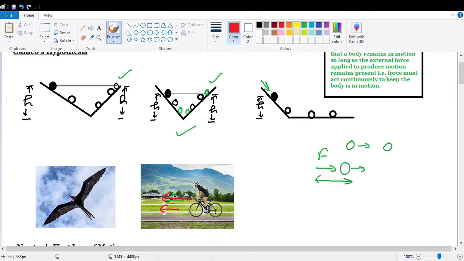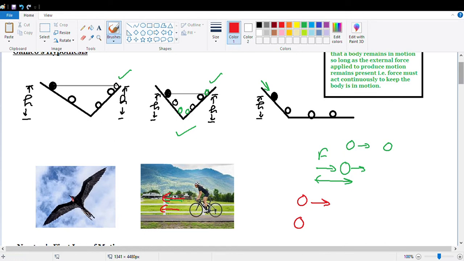Then he said that force is not needed continuously to provide motion to the body. If a force is provided and the body is in motion, it will continue to be in motion, and if a body is at rest, it will continue to be at rest. That was the conclusion of Galileo.